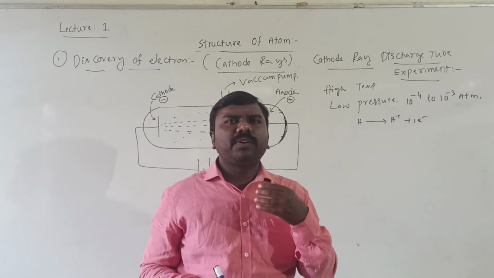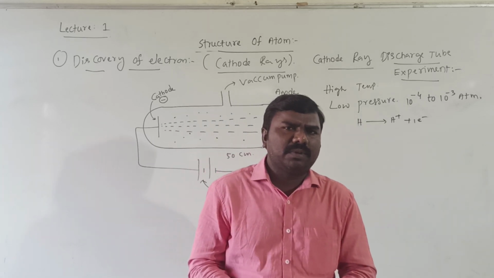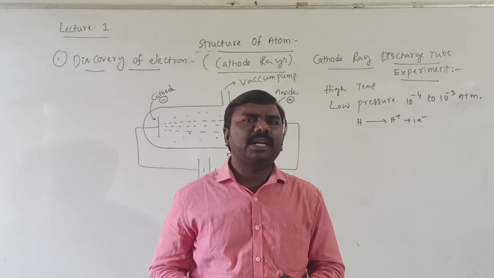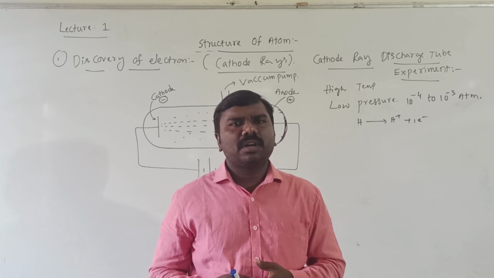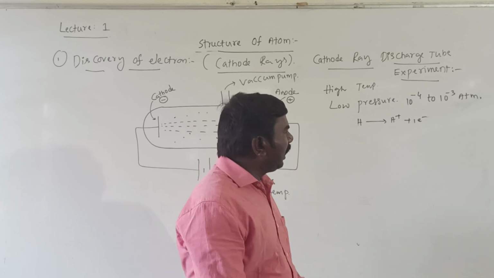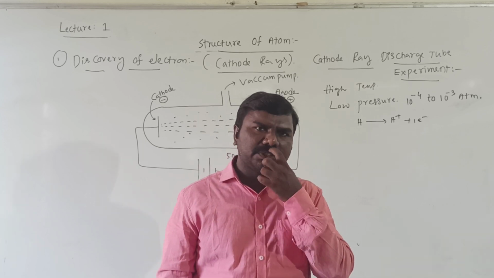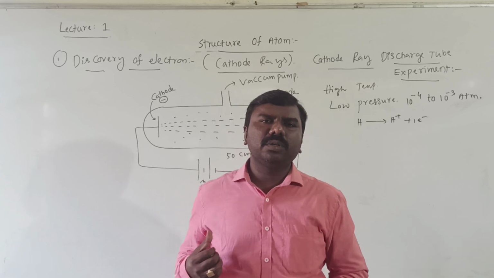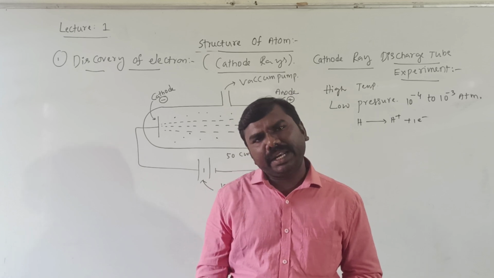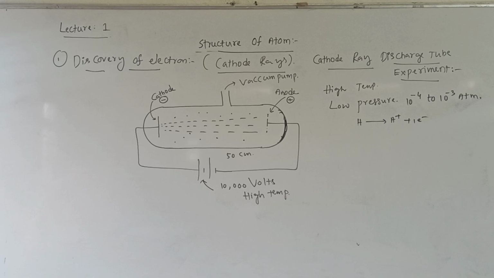Because if you take any gas, hydrogen, nitrogen, oxygen, whatever, the common particle is the electron. Obviously, electrons are the fundamental particles in every atom. That is what they concluded. I'll write all these conclusions on the board so you can note them down as theoretical points.